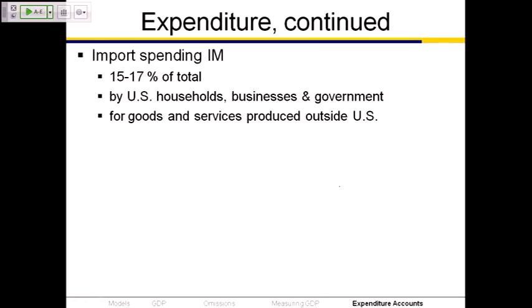And then we have import spending. Import spending is 15 to 17% of the total. It varies. This is spending by U.S. households, businesses, and government for goods and services produced outside of the United States. It does not matter where the transaction takes place. If I travel to France and buy a bottle of wine, I like wine, obviously. I travel to France and I buy a bottle of wine in France, that's an import of a bottle of wine from France to the United States. If I go down to Safeway and I buy a French bottle of wine, that's an import of a bottle of wine from France to the United States. It doesn't matter where the transaction takes place. What matters is where the good was produced outside the United States and who purchases it. Somebody who is a person or a business or a government agency in the United States.